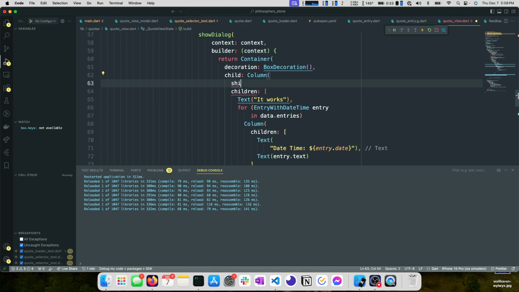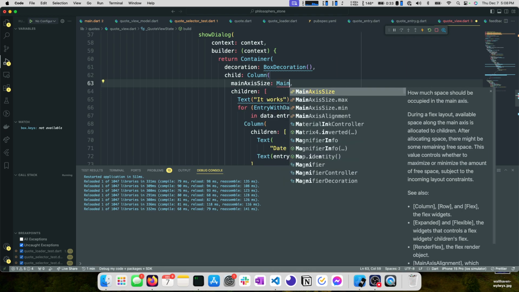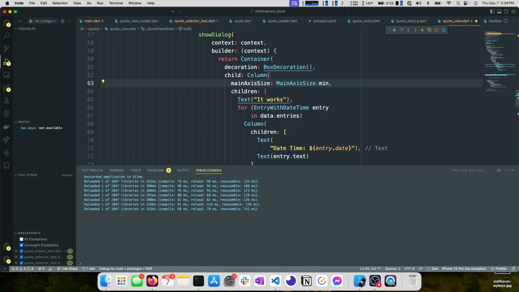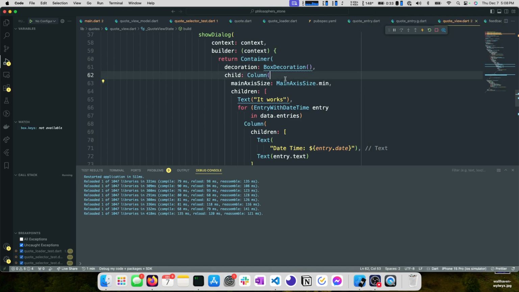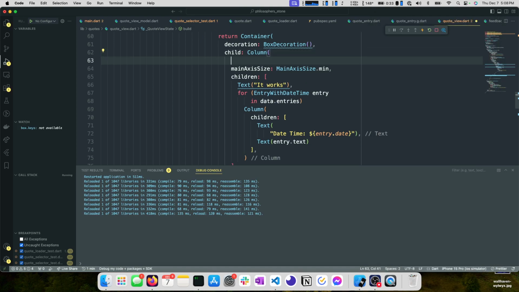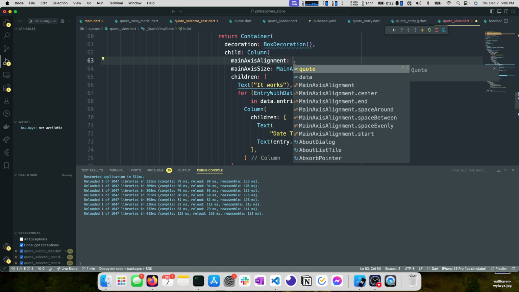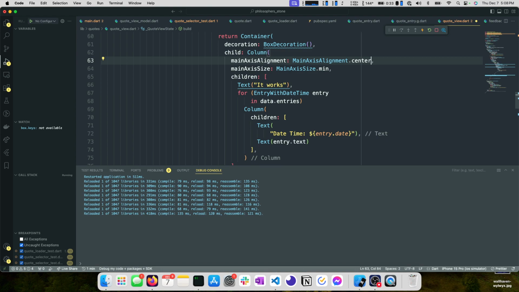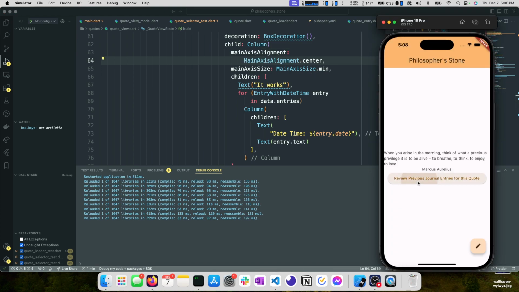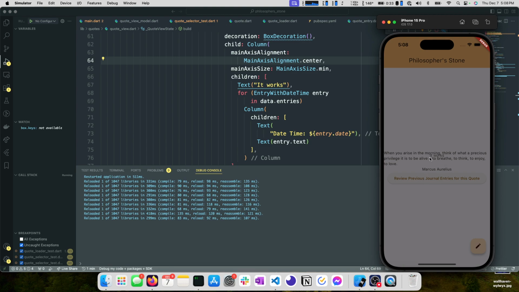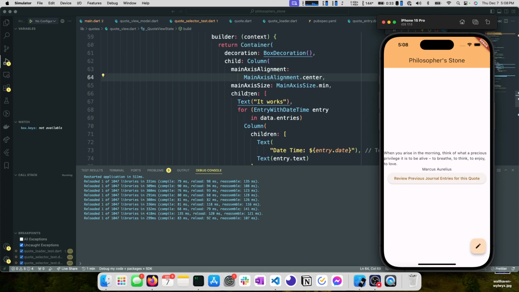So we can shrink wrap our column, right? Main axis size dot min. Make this as small as possible. Okay. And then we can add main axis alignment. So the main axis is the column axis. So if we set this to center, we should see, I gotta figure out how to close that. Okay, it's now right in the middle of our quote. That's kind of where we want it, towards the center, I would imagine.